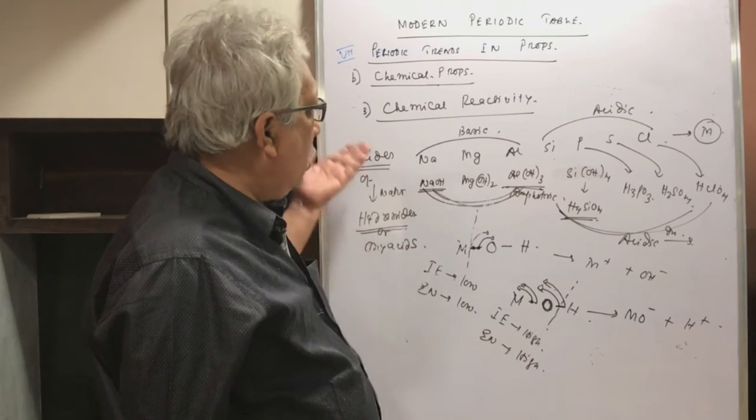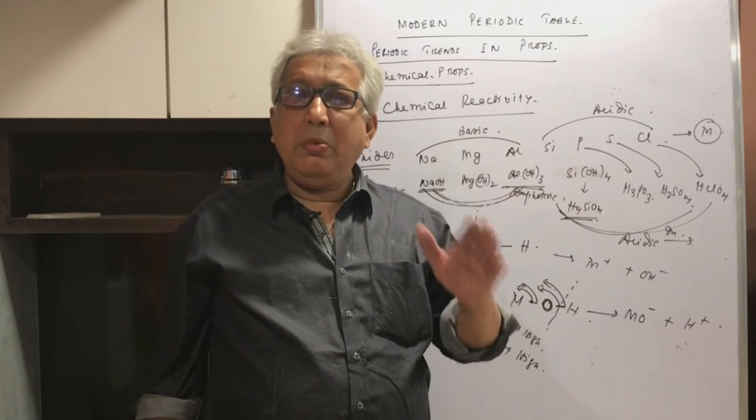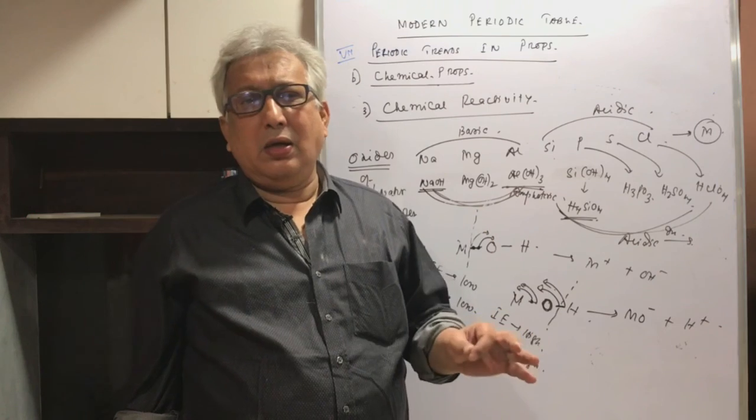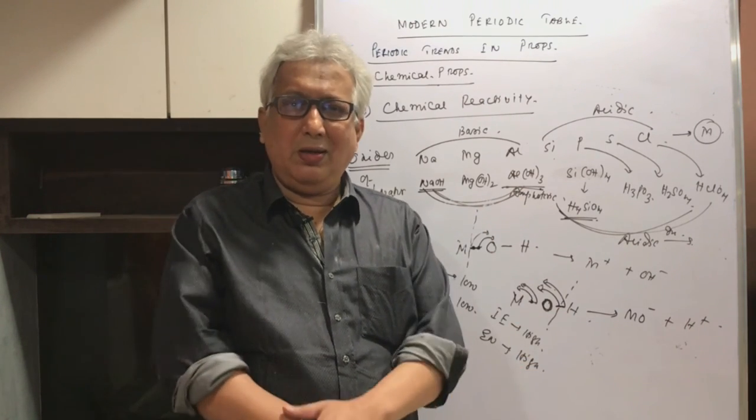So with that, we have completed the discussion of chemical reactivity, and with that we have finished the chapter Modern Periodic Table. Is that okay?